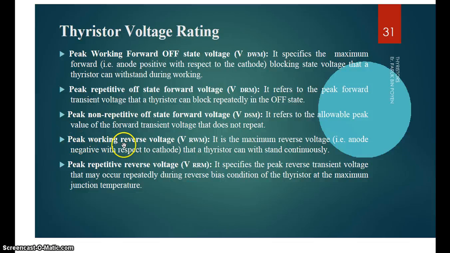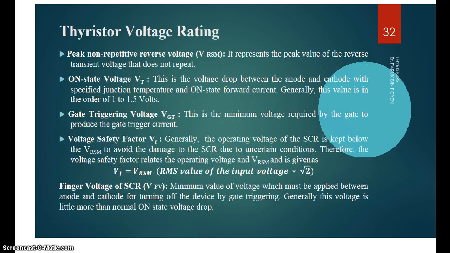Then peak working reverse voltage is the maximum reverse voltage, that is anode negative with respect to cathode, that a thyristor can withstand continuously. Peak repetitive reverse voltage specifies the peak reverse transient voltage that may occur repeatedly during reverse bias condition of the thyristor at maximum junction temperature.